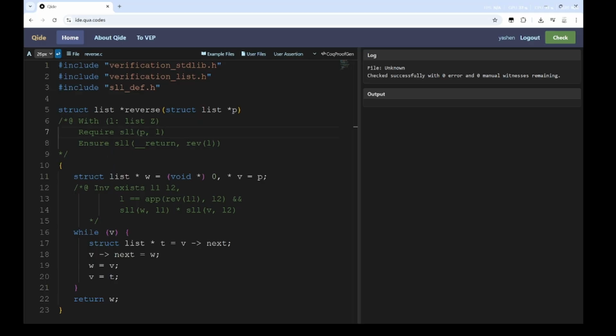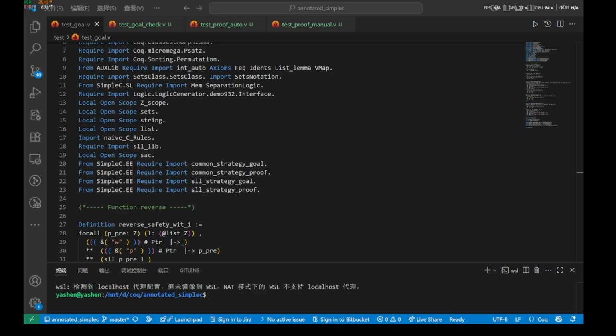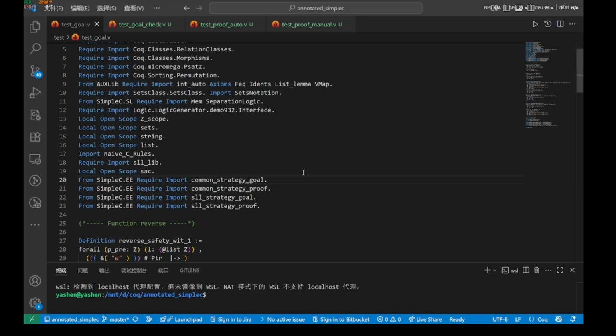This time, after clicking the check button, we can see yellow boxes appearing in the code. This indicates that verification conditions that require manual proof are generated on these lines. We can click Coq Proof Gen to generate the Coq files. We will obtain 4 files.